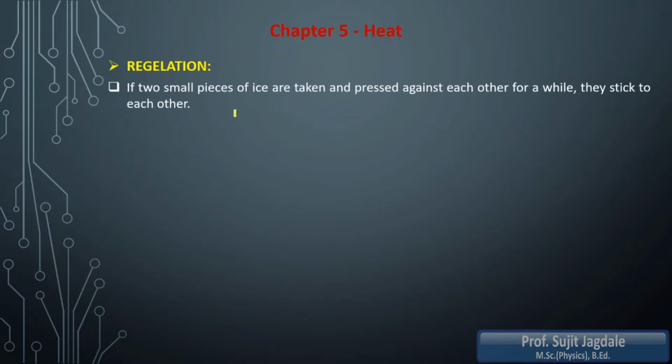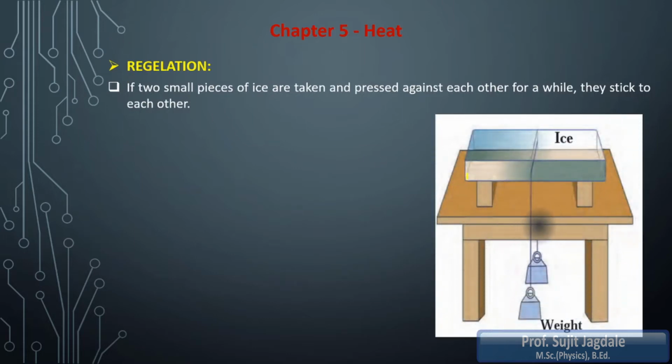Now the concept is that if two small pieces of ice are taken and pressed against each other for a while, they stick to each other. That means without using any glue, we can join those two pieces of ice just by pressing them against each other. How this happens is the property of regelation.